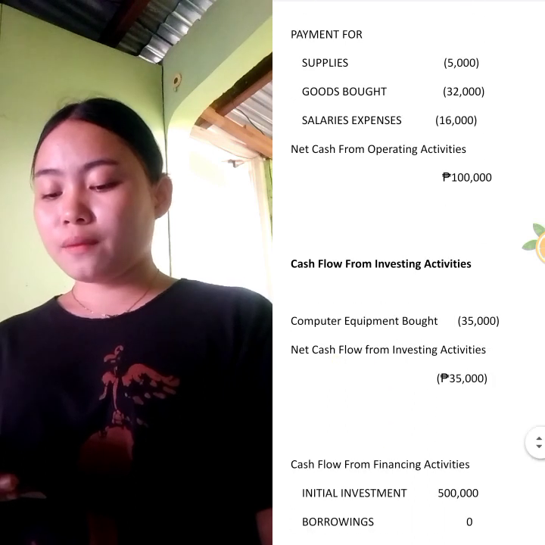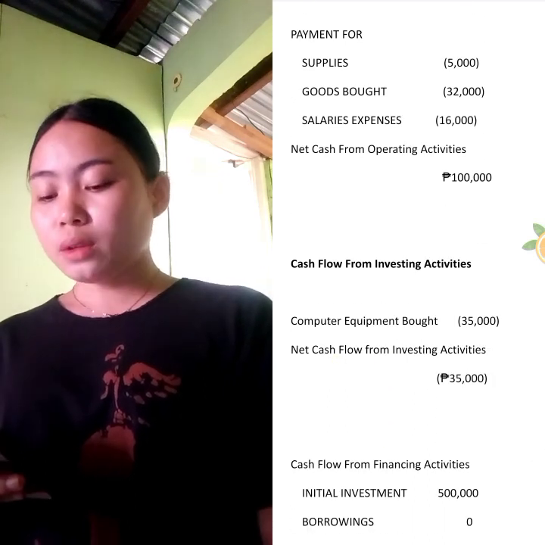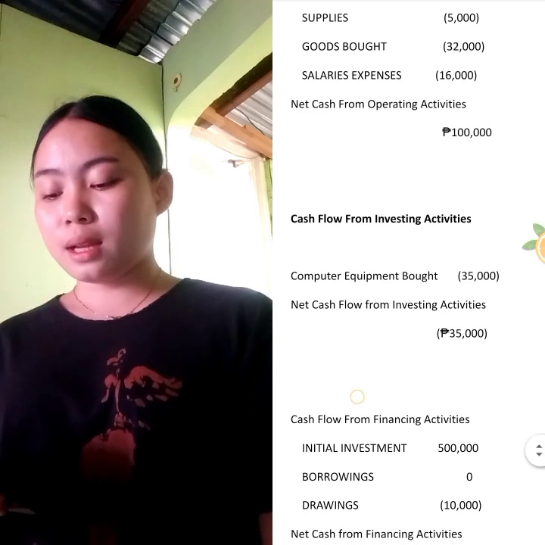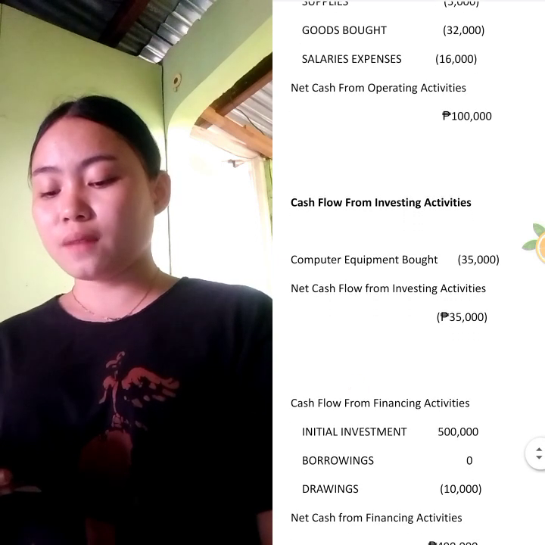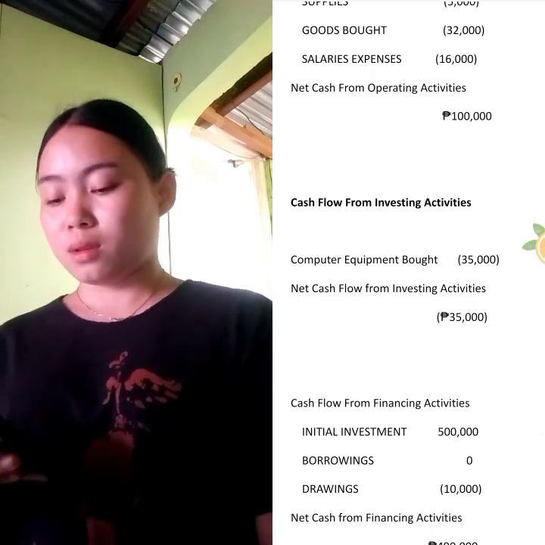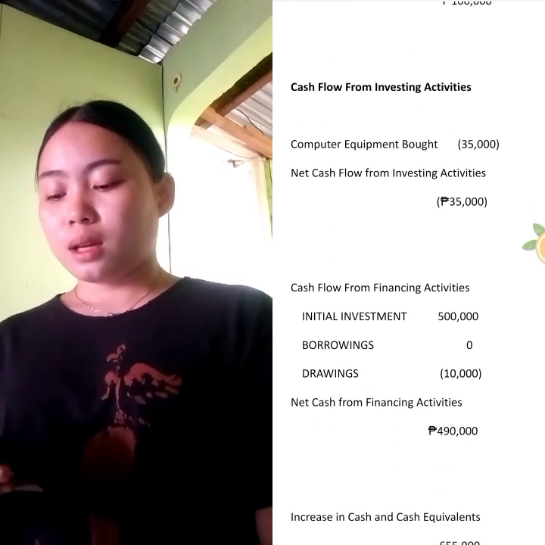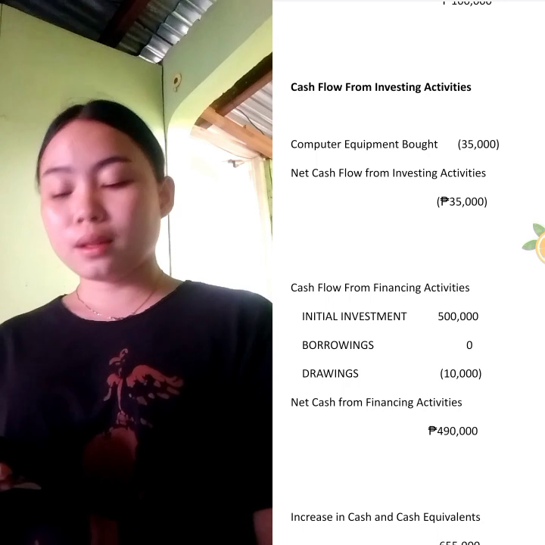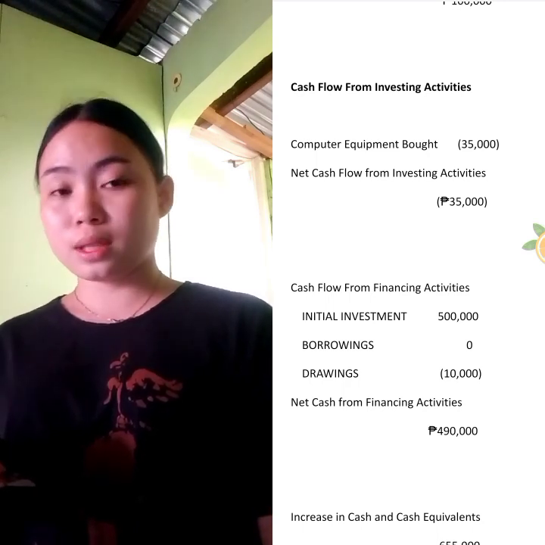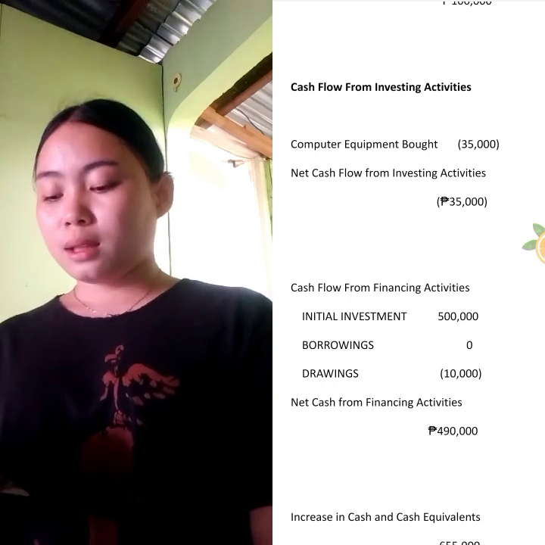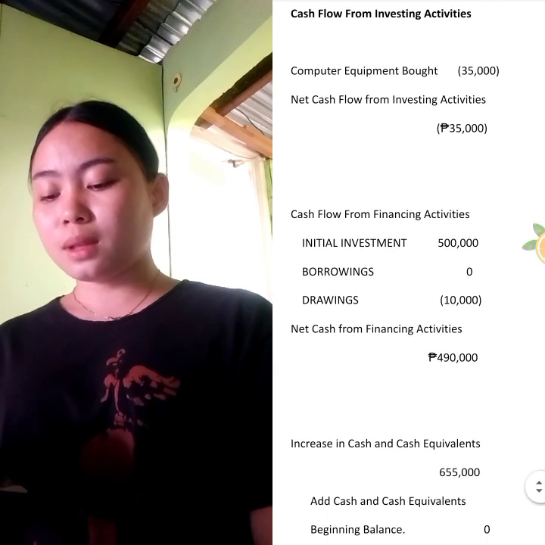Cash flow from investing activities: computer equipment bought 35,000. The net cash flow from investing activities is 35,000. There is no change otherwise. And the cash flow from financing activities: initial investment is 500,000. Borrowings, 0, because there were no borrowings. The drawings is 10,000. And net cash from financing activities is